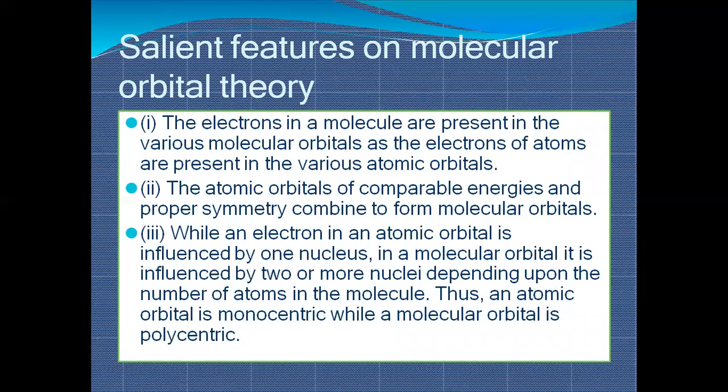For example, 1s has 2 electrons, 2s has 2 electrons, 2p has 6 electrons. So all the electrons in the element are distributed in different atomic orbitals. The atomic orbitals of comparable energies and proper symmetry combine to form molecular orbitals.